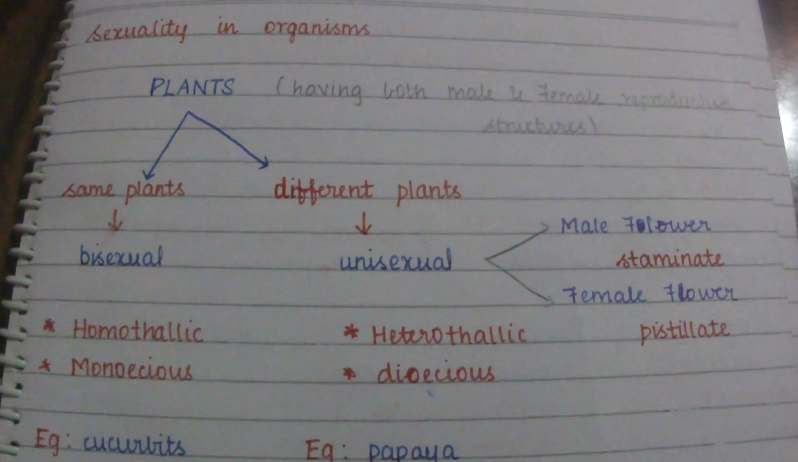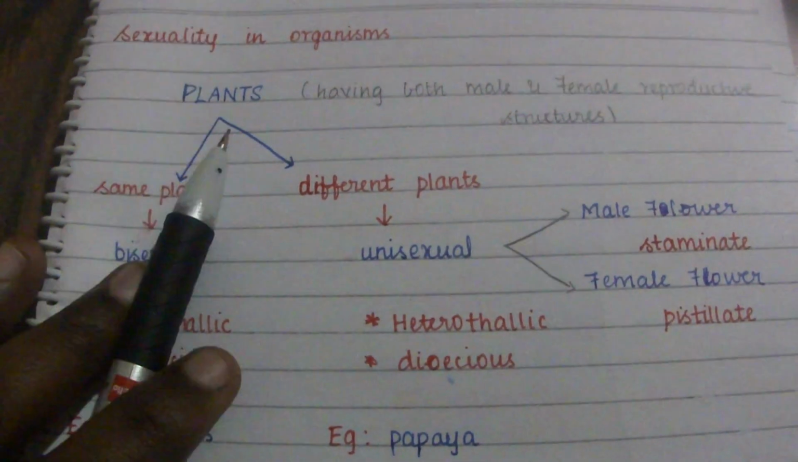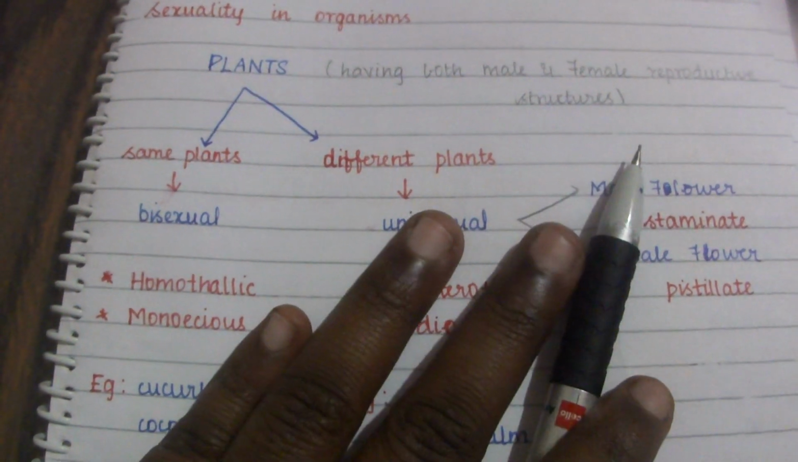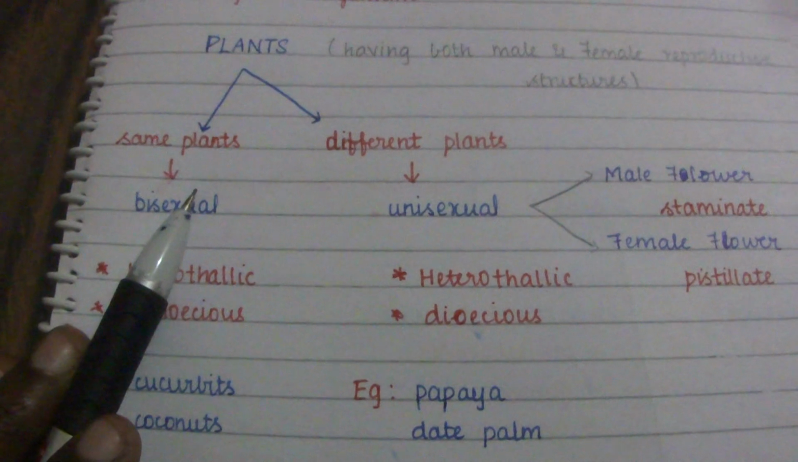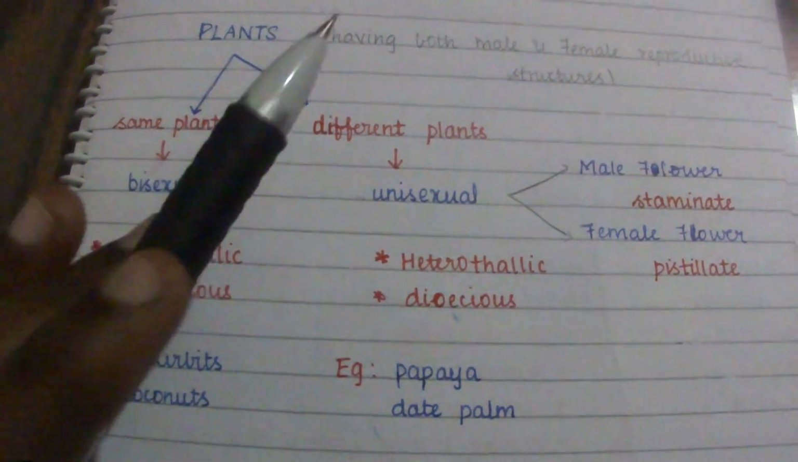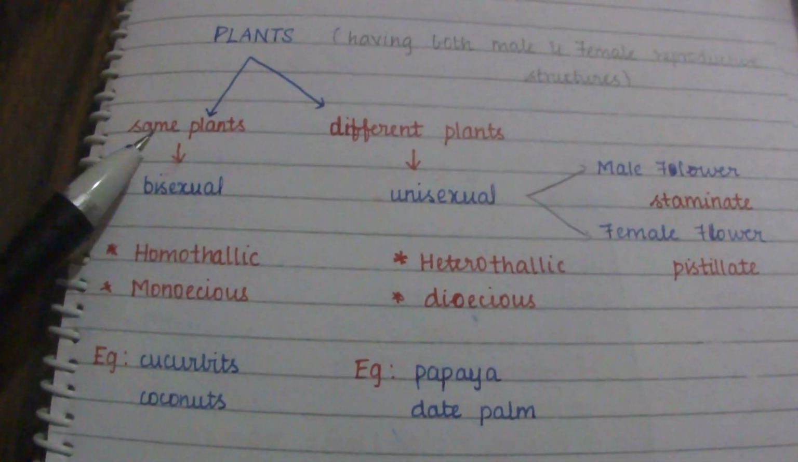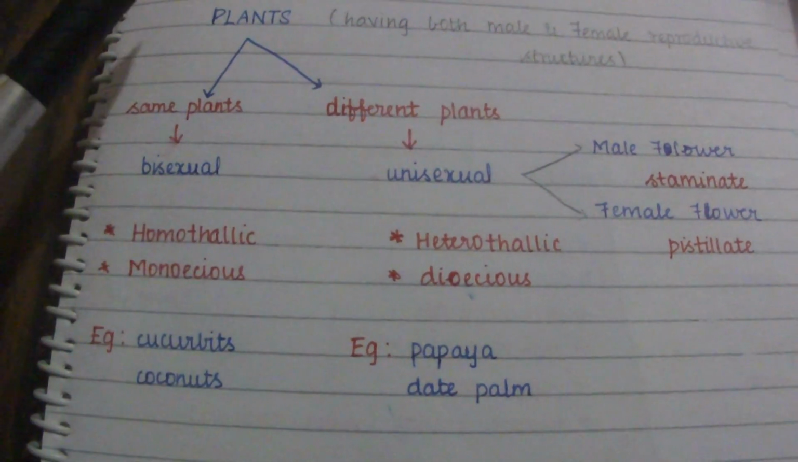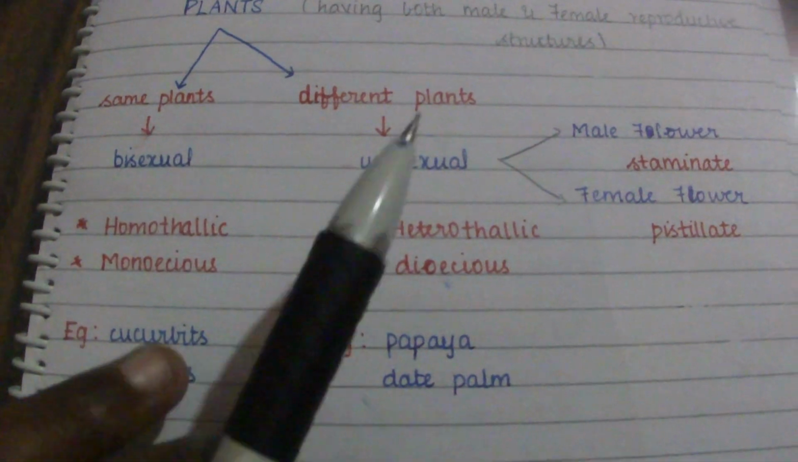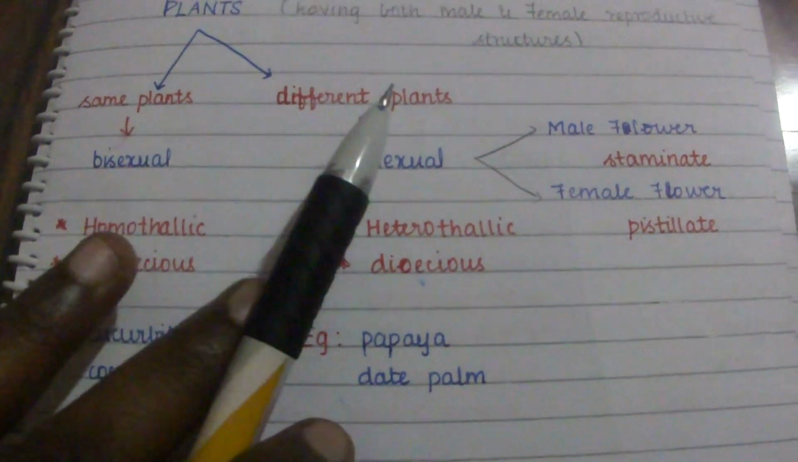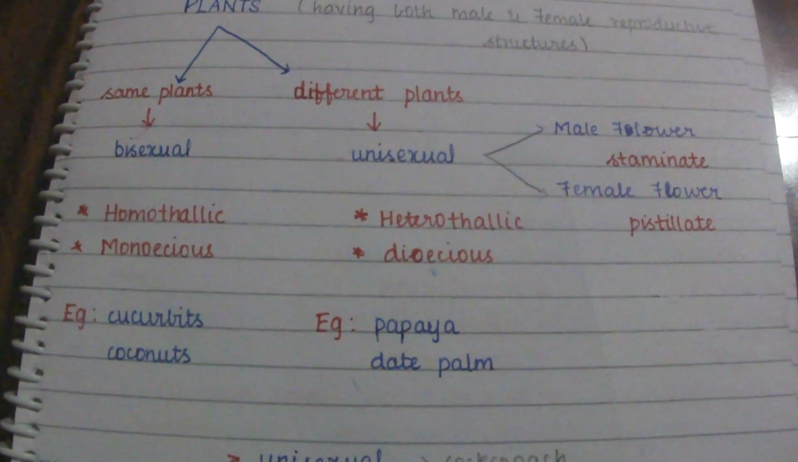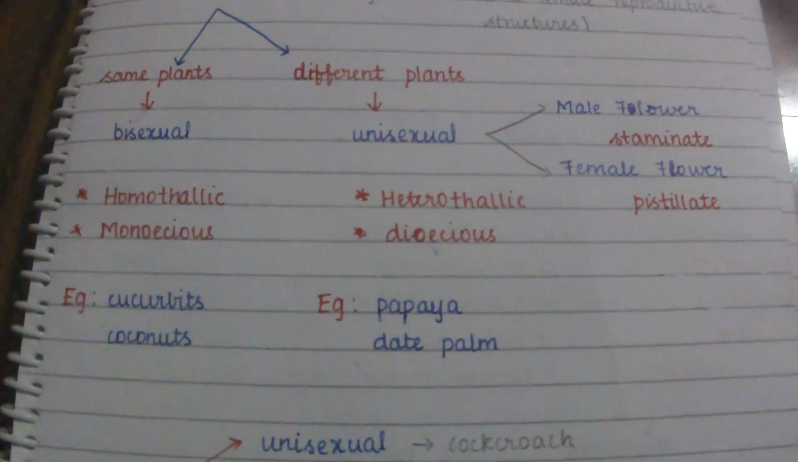Now, sexuality in organisms. In plants, sometimes both the female and male reproductive structures may be in the same plant, but also in different plants. If both male and female are in the same plant, it is called bisexual. If one plant has a male flower and another has a female flower, then it is called unisexual. If one plant consists of only one type, that is only a female flower, then it is called a unisexual plant.